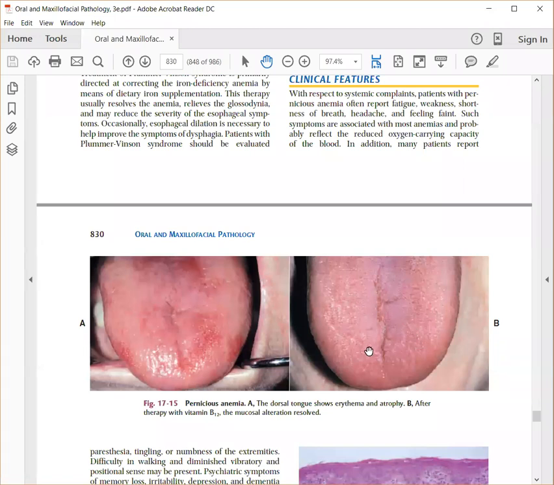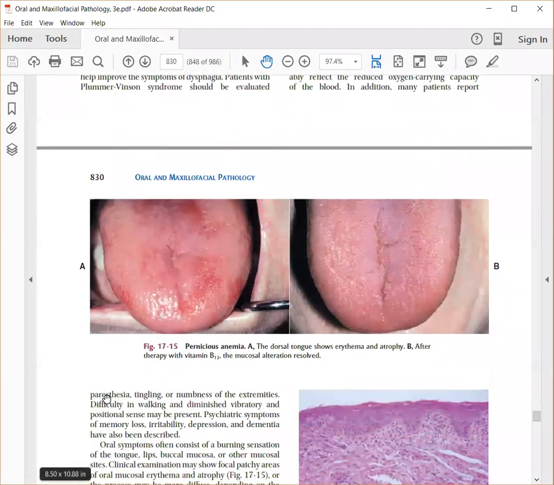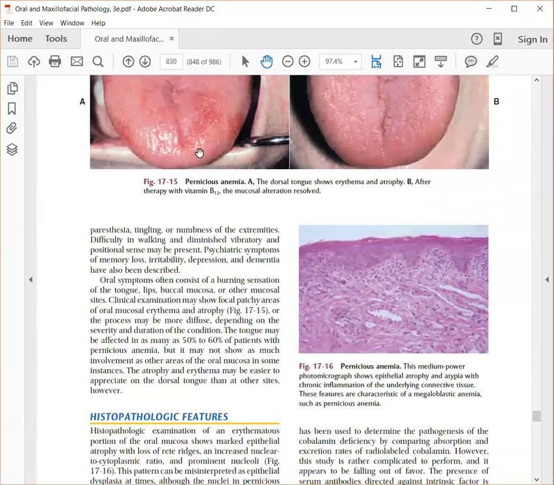Whenever there is a deficiency in pernicious anemia, the patient can also have paresthesia, which is abnormal sensation in the oral cavity. They can have tingling, they can have numbness in the extremities, they can feel abnormal sensations in the fingers, in the toes. They can also have difficulty in walking. Patients can have depression, they can have dementia, and intraorally you can see all these atrophic changes.